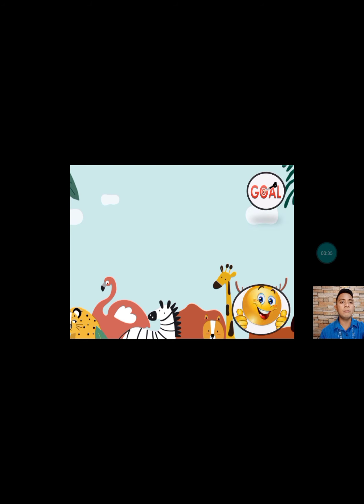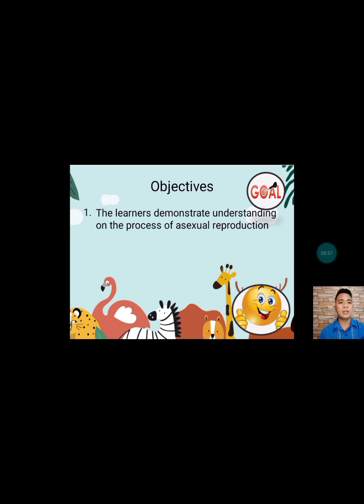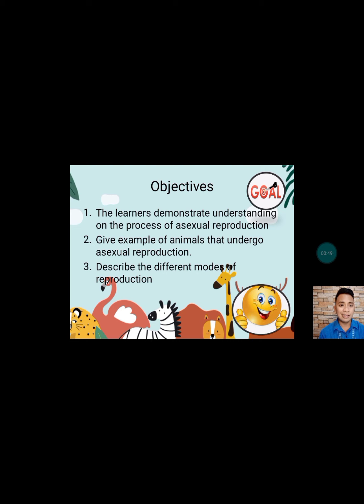So our learning objectives are: the learners demonstrate understanding on the process of asexual reproduction, give examples of animals that undergo asexual reproduction, and last, describe the different modes of reproduction.